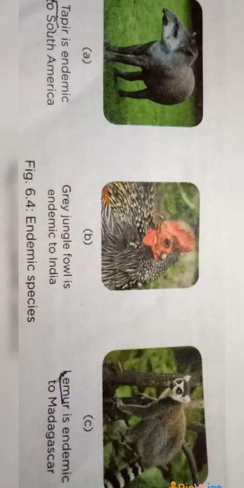Now, the next term is endemic species. Endemic species are those species of plants and animals which are found exclusively in a particular place or area. They are not naturally found anywhere else. Now the few examples of endemic species are: tapir is endemic to South America, grey jungle fowl is endemic to India, and lemur is endemic to Madagascar.